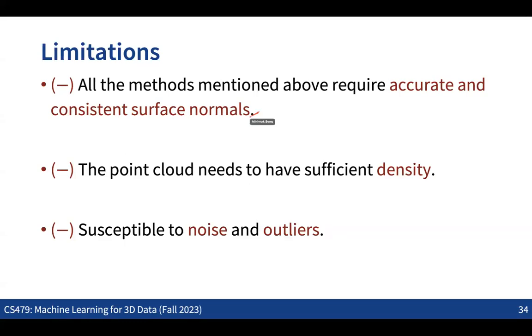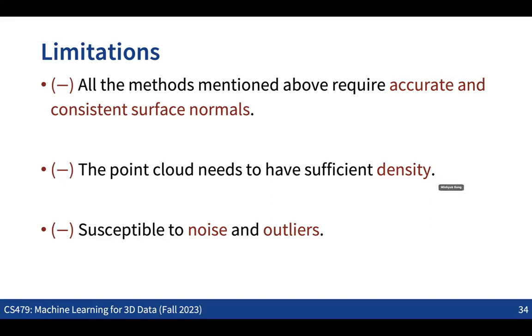So that's one thing. We need to have very accurate and consistent normal information. Getting this information is also not that easy, especially when the point cloud is not dense enough, which also means we need a sufficiently dense point cloud. So that's also one thing.